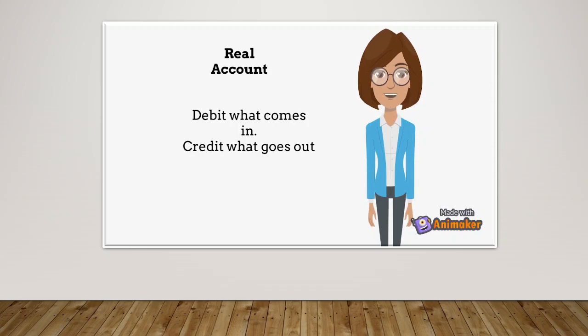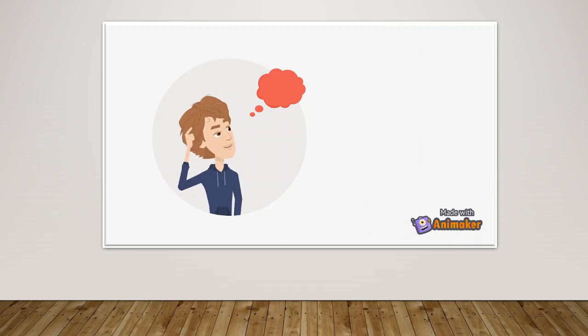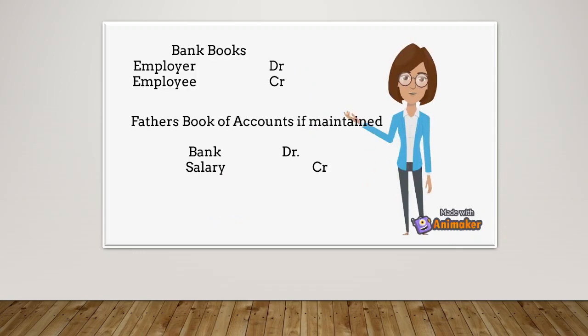That is real account. For real account, debit what comes in and credit what goes out. But when I was a child, my father used to get a text message over the phone that your salary has been credited to your account when salary came in. So it should be credit what comes in, right? Absolutely not. When salary was credited in your father's account, it was in the books of account of the bank.